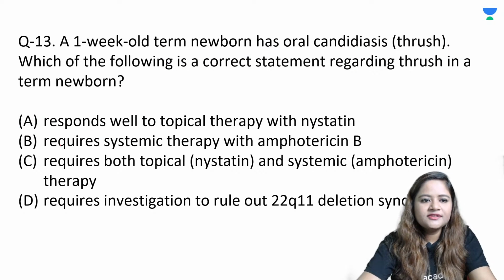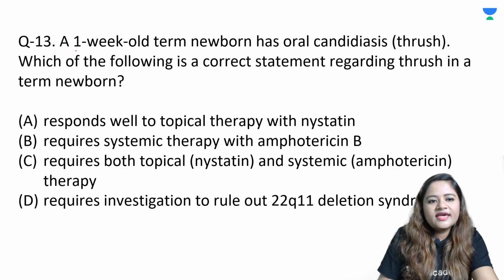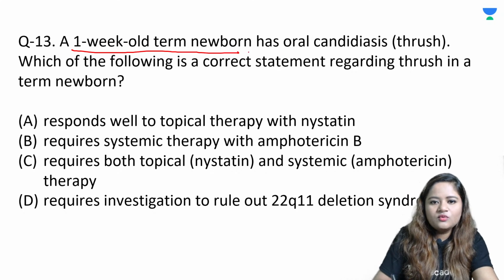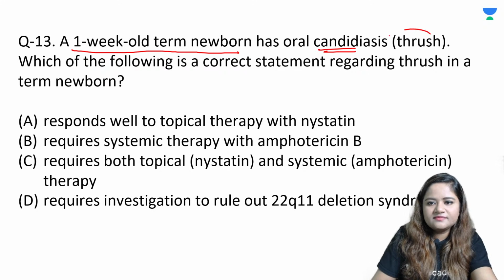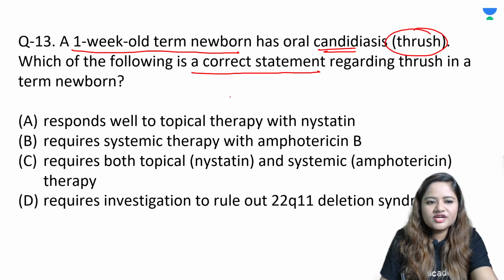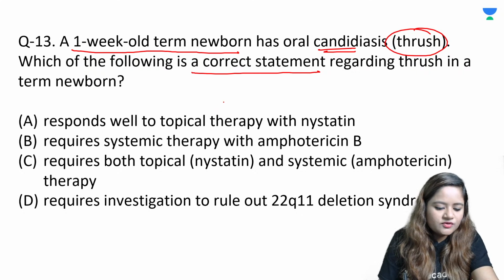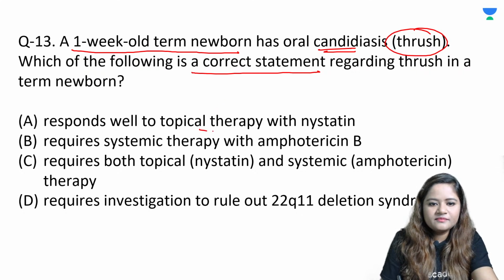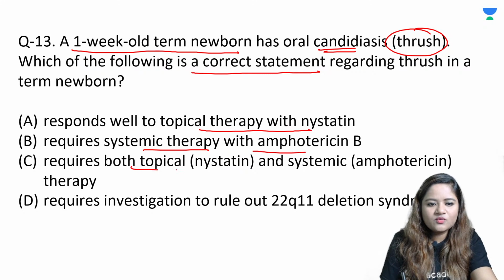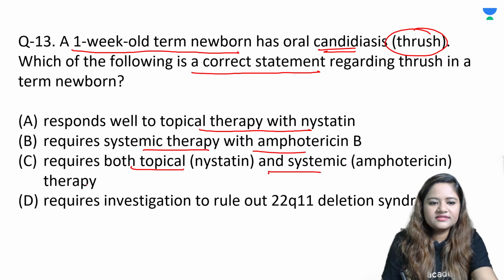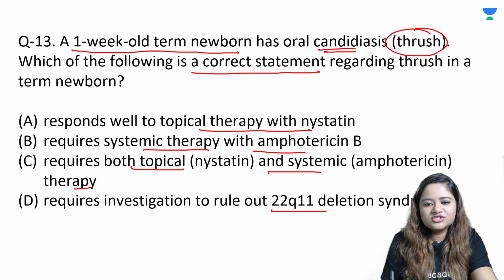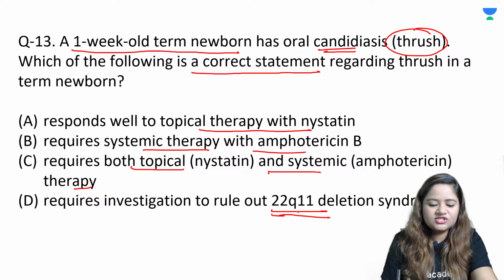Okay. Question number 13. There's a 1 week old term newborn who has got oral candidiasis, जिसे हम thrush कहते हैं. Which of the following is the correct statement regarding thrush in a normal newborn? It would respond well to topical therapy with nystatin. It requires systemic therapy with amphotericin B. It requires both topical and systemic therapy. It requires investigation to rule out 22q11 deletion syndrome.